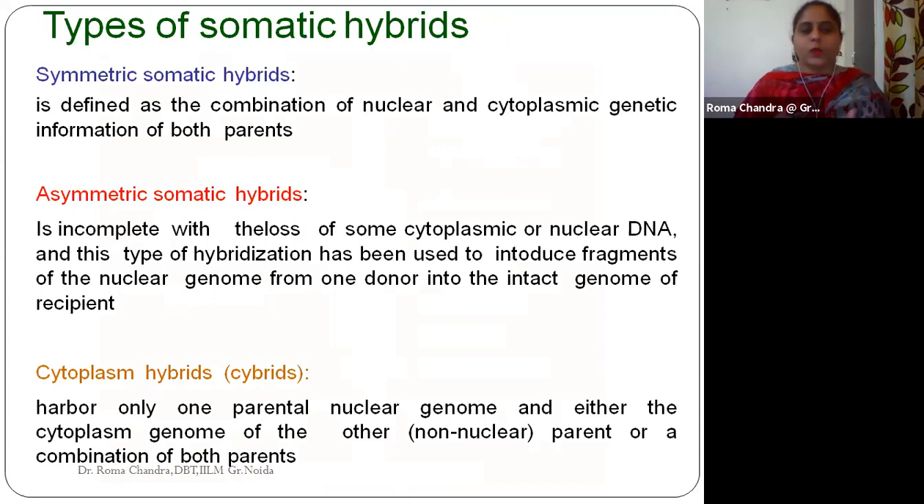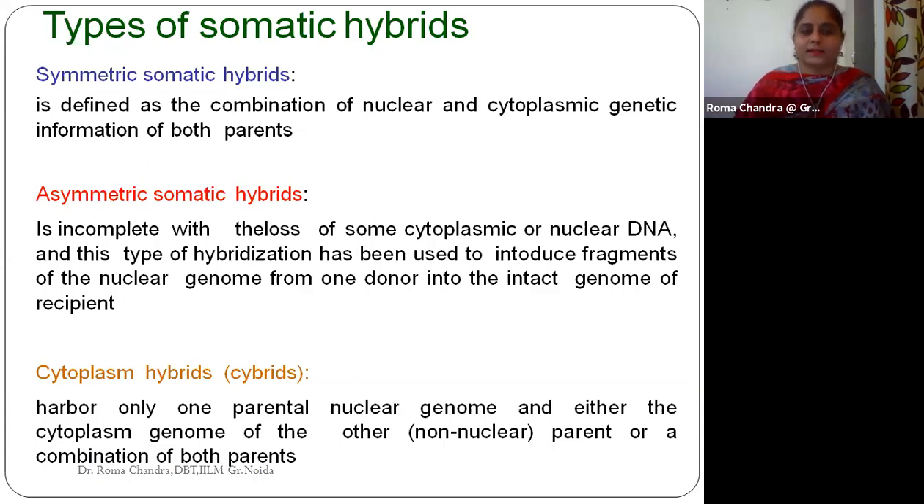The second one is the asymmetric somatic hybrid. It is an incomplete type of hybridization, and in this there is loss of some cytoplasmic or nuclear DNA. In this case of hybridization, we are introducing fragments of the nuclear genome from one donor into the intact genome of the recipient. So we are fusing both the cytoplasms, but the nuclear material we are taking from either one parent.